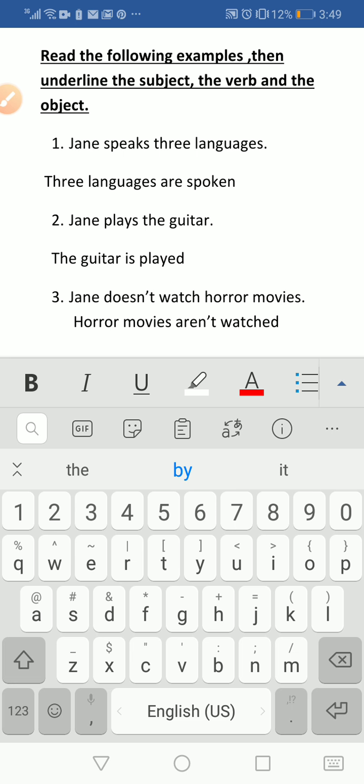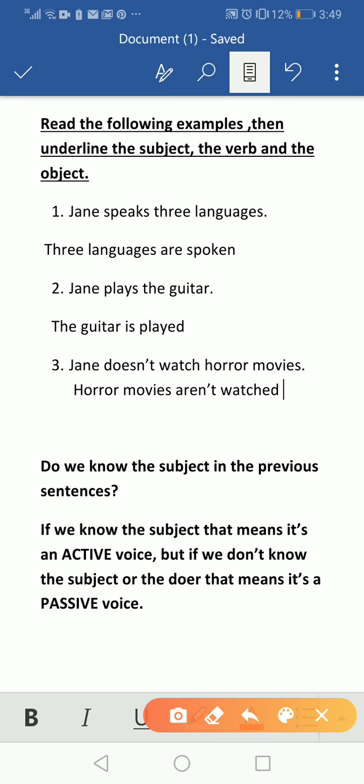So again, why did we put here aren't? Why didn't we say are? Because the sentence is negative in the active voice, and when we change it, we use the negative form. Aren't watched.